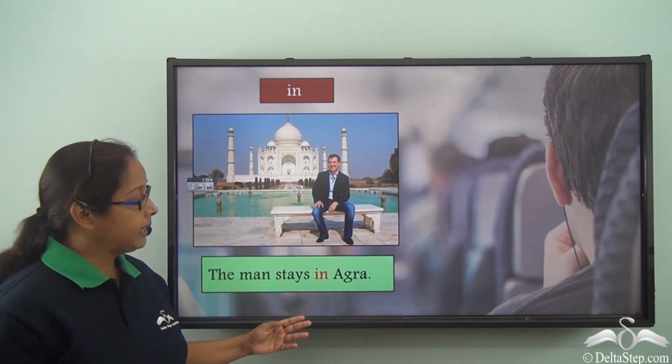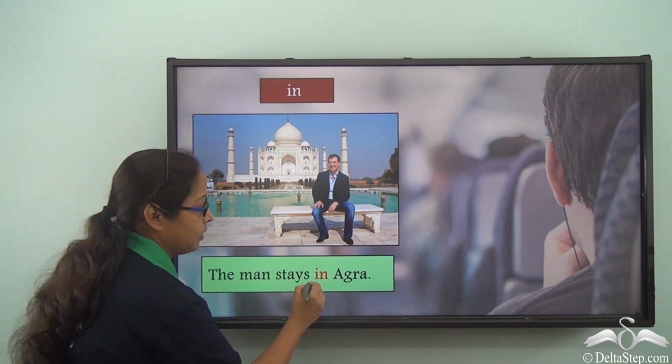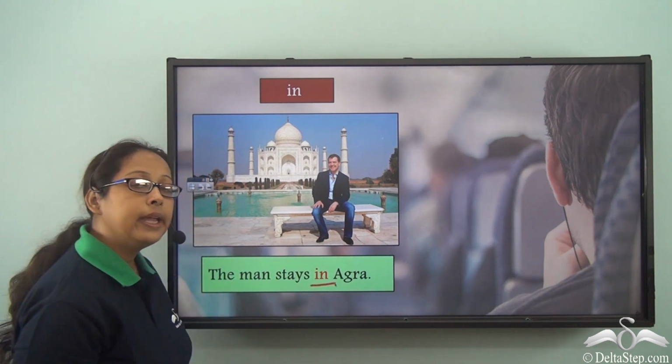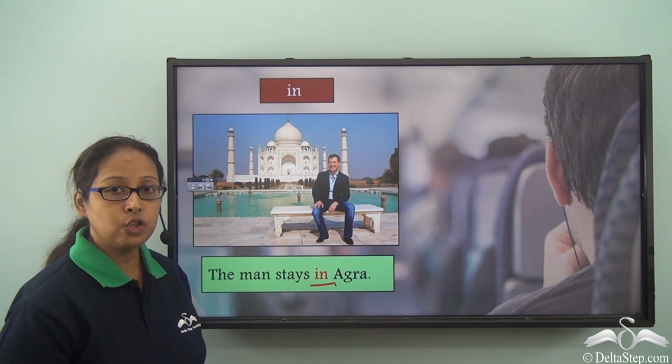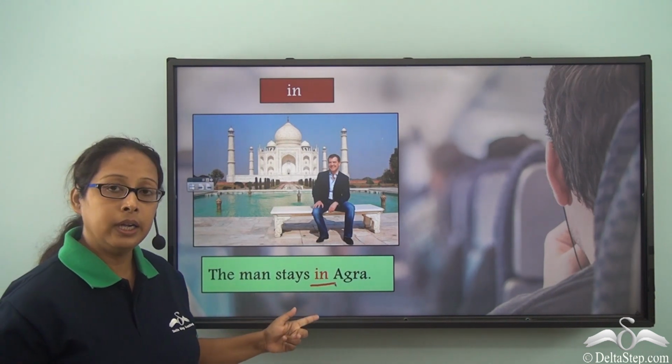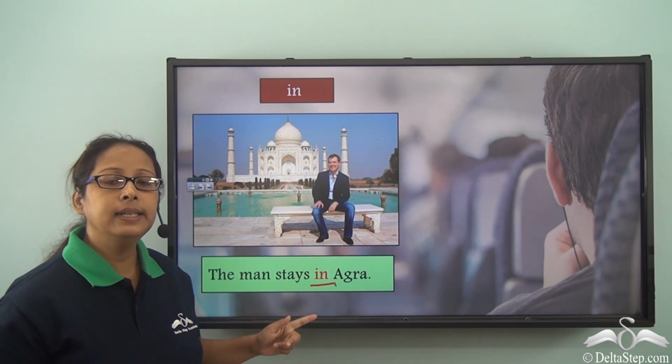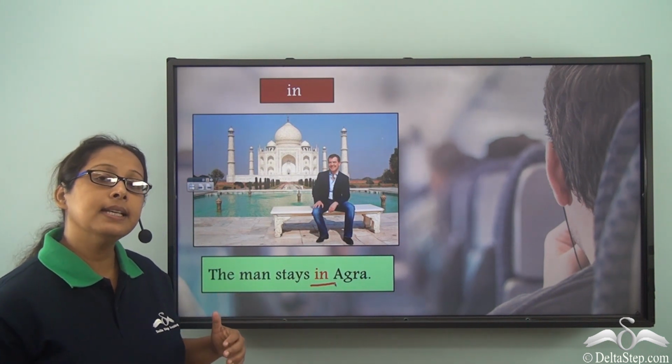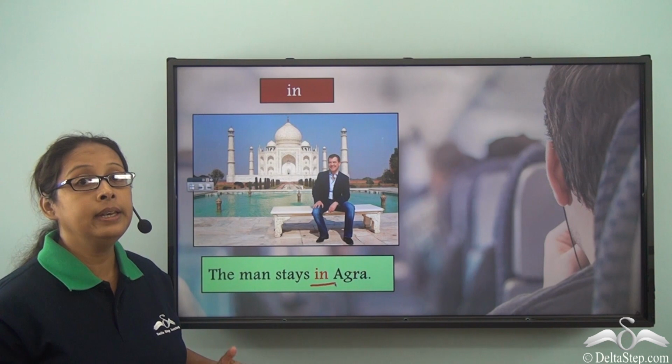The man stays in Agra. So here in is used as the preposition. Where does the man stay? In Agra. So what does in tell us? In is telling us that he lives within Agra.